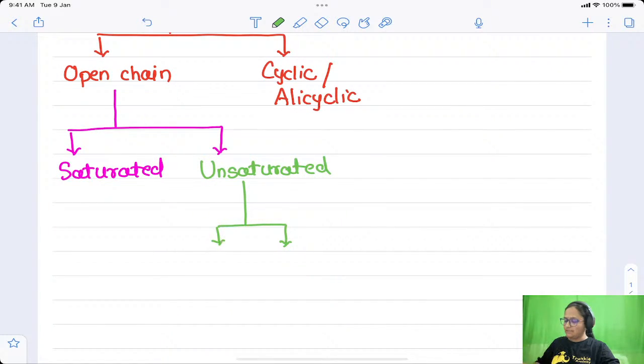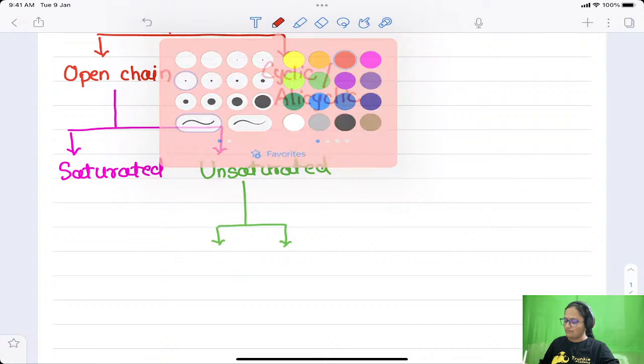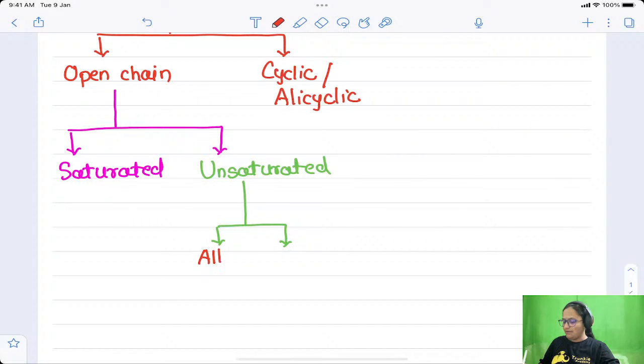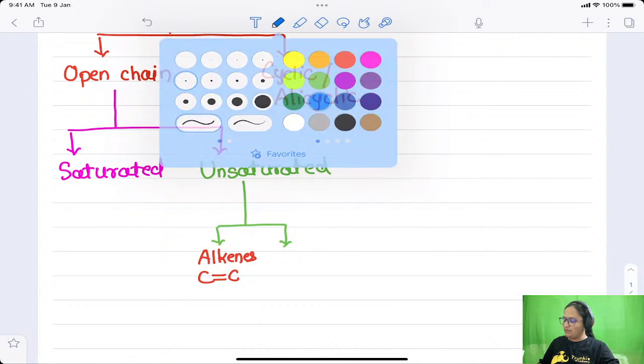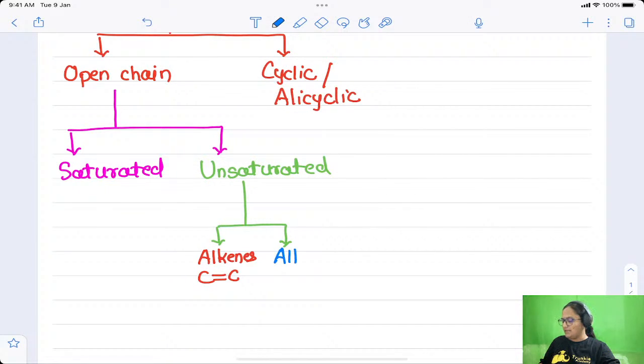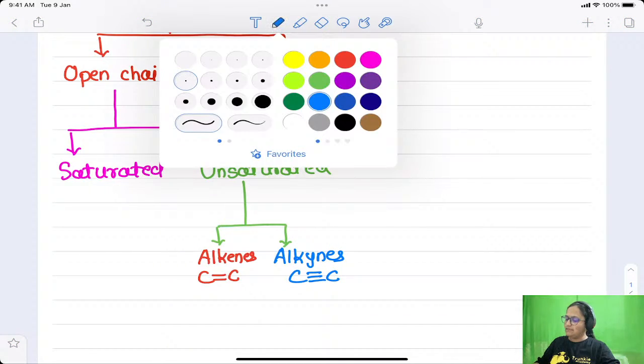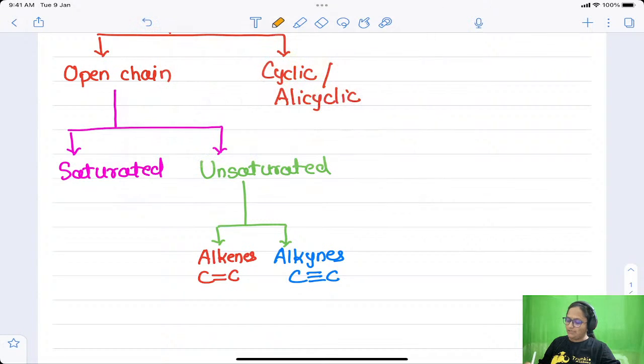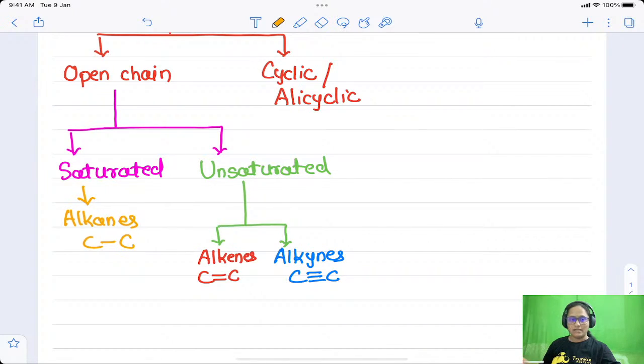First one is alkenes, which contain carbon to carbon double bond, whereas the second one is alkynes. Alkynes contain carbon to carbon triple bond. Whereas the saturated open chain hydrocarbons are nothing but alkanes, which strictly contain carbon to carbon single bond.